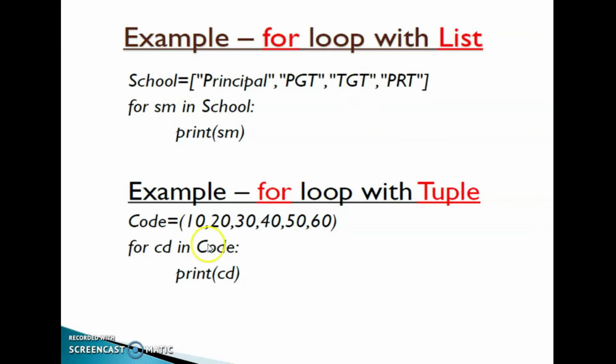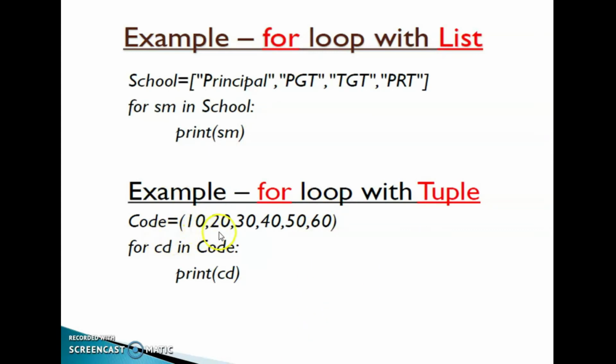Clear, children? For sum in school, sum is a variable, initially at position 0. For this list, the 0th position's data is principal, the first position's data is PGT, the second position's data is TGT, and the third position's data is PRT. So it will print the variable sum: first principal, then PGT, then TGT, then PRT. When it processes the last data of this list, it will automatically break from the loop.